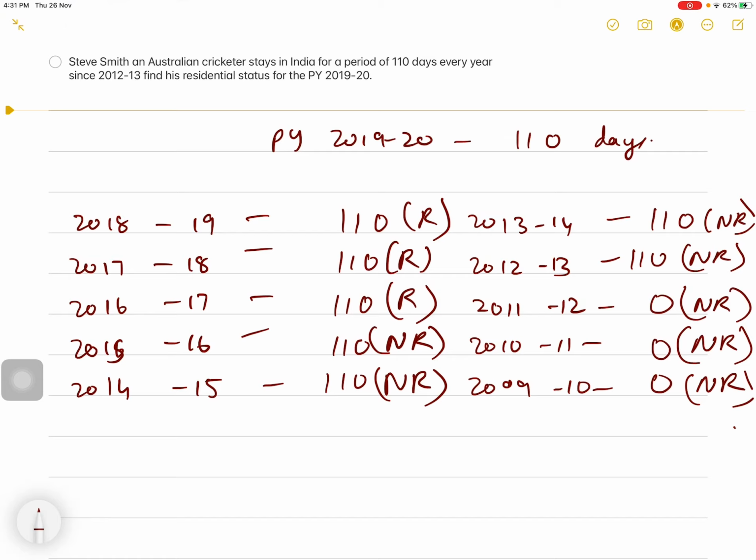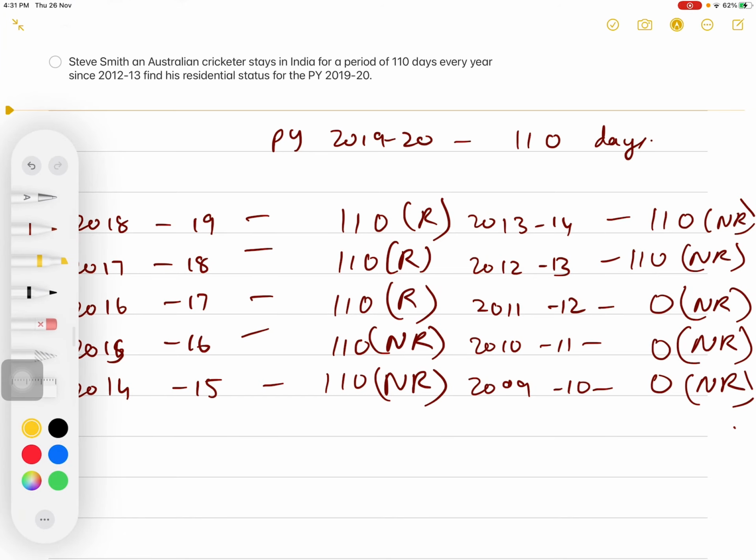For 17-18, his stay in India is more than 60 days. And for the 4 years preceding the previous year, which is from 13-14 to 16-17, his stay in India is 440 days. So he becomes resident.